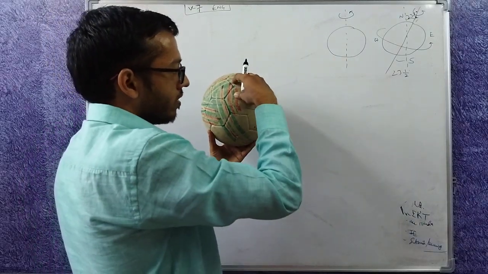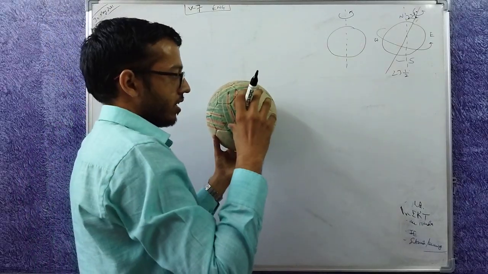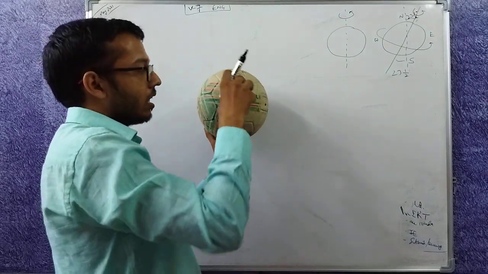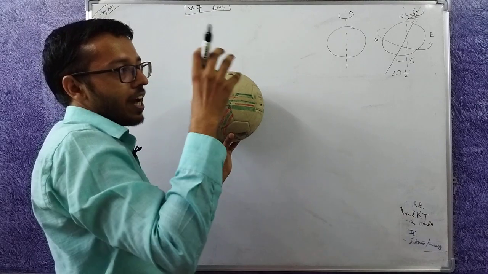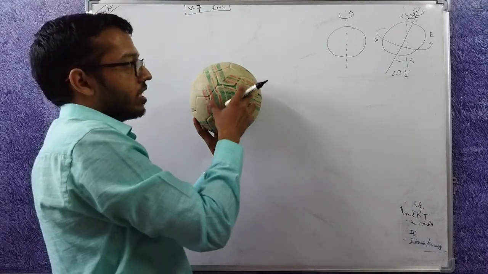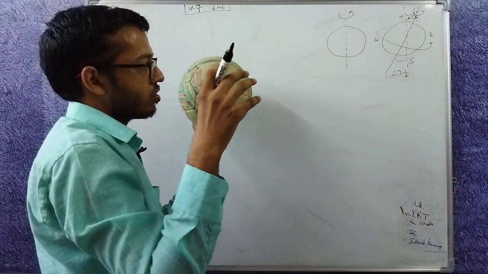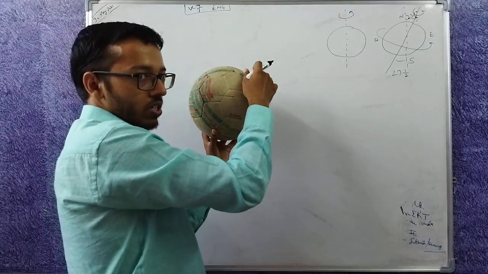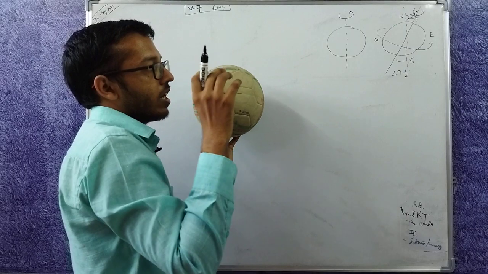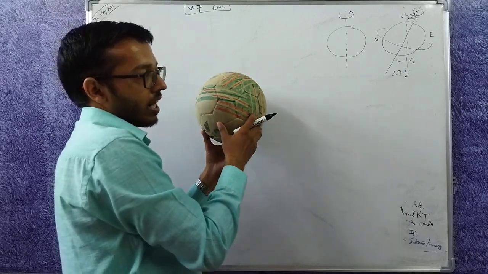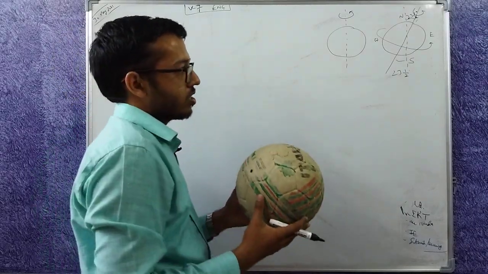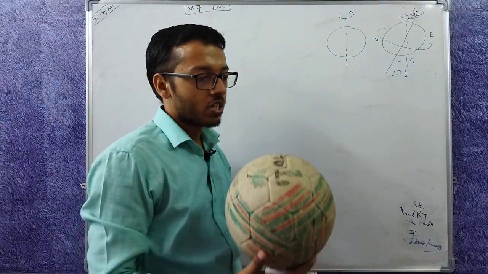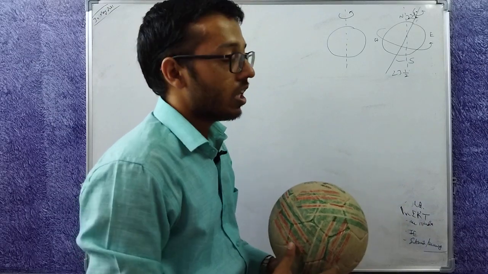So India is here, sun is, let's say, here. So when India is rotating, what will happen? Arunachal Pradesh will see the light first, Gujarat will see it last. Arunachal Pradesh will go out of the sun's vision first in India, and Gujarat will encounter night last. That's why Arunachal Pradesh sees sunlight first in India. In the world,